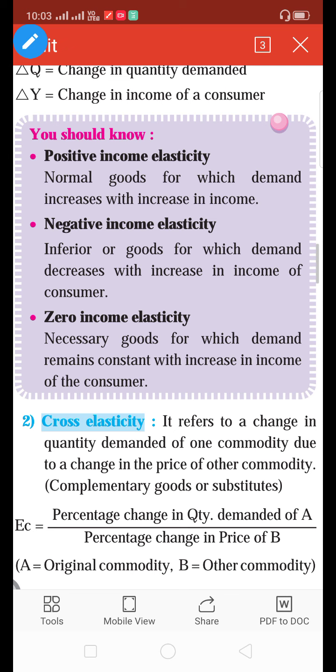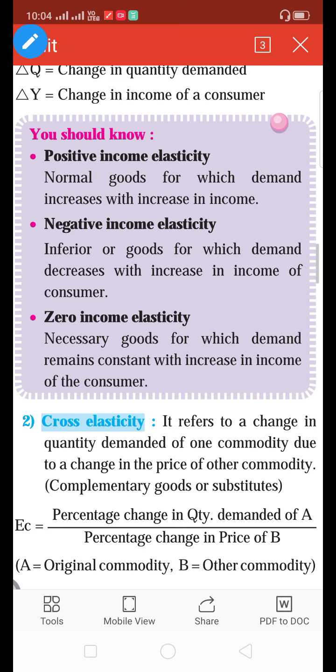Okay, and there are 3 types of income elasticity of demand: positive, negative, and zero income elasticity of demand.